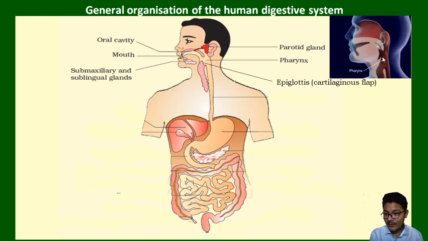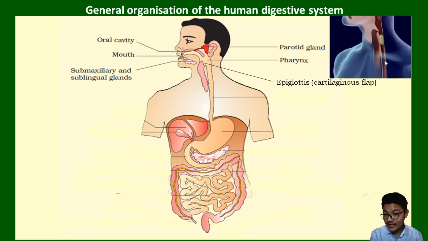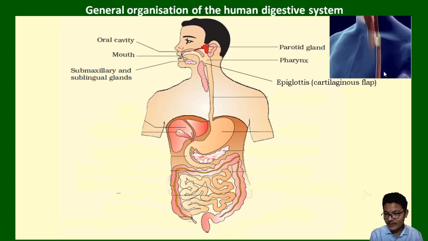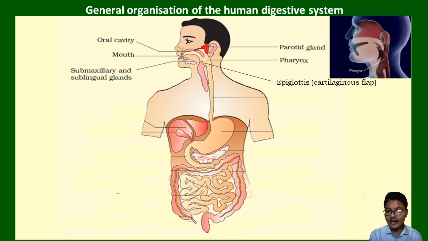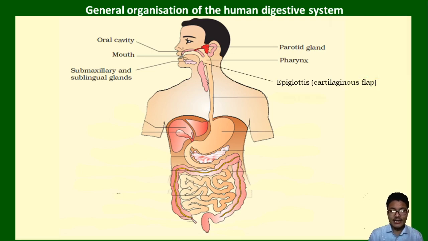As the food passes, there is a structure covering the windpipe, so that food passes through the esophagus, and that structure is made up of cartilage and it is called the epiglottis. After the pharynx, we have another passage for food, that is the esophagus. The esophagus is a tube-like structure which is muscularized, having muscles in ring shape or sphincter muscles.